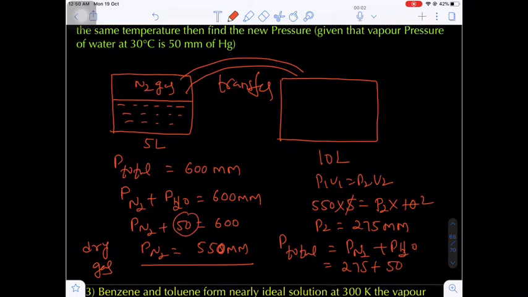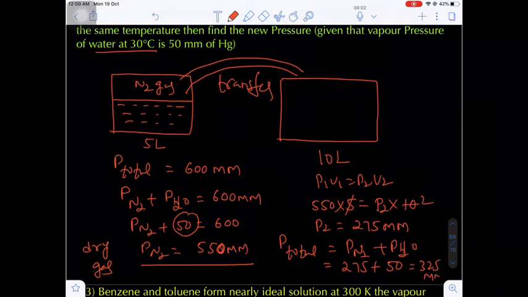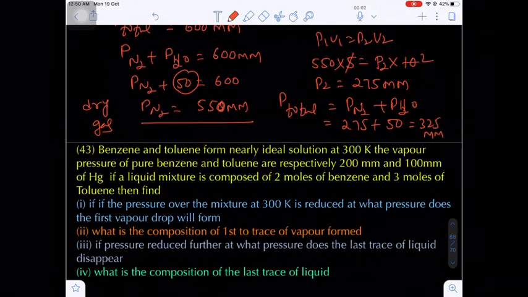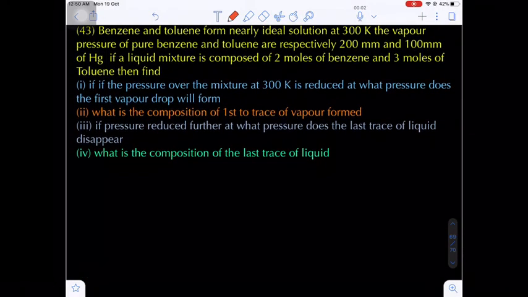It will not change. Unless the temperature changes, the vapor pressure of water does not change. Remember, it is independent of the volume of the vessel. Are you getting my point? So the overall value will be equal to 325 mm of Hg. 325 mm of Hg.